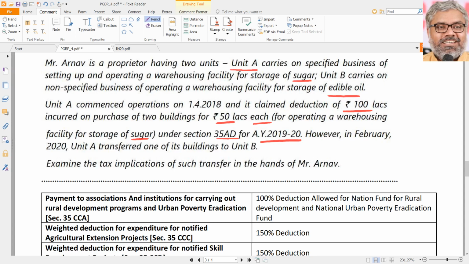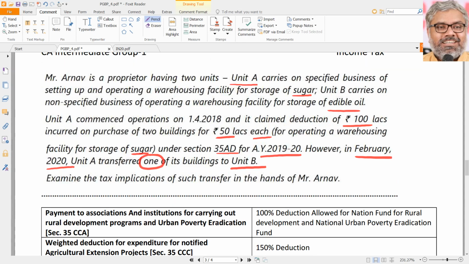Then in February 2020, Unit A transferred one of its buildings, one, not both, one of its buildings to Unit B. Just now we saw assessment happens for individual SSE. If he may have different businesses, so can he transfer the assets from a specified business to a non-specified business just like that because SSE is same? No, sir. That is not the purpose why you were given deduction earlier. You cannot transfer. Even though it is within the same SSE's name. The assets cannot be transferred from specified business to a non-specified business.